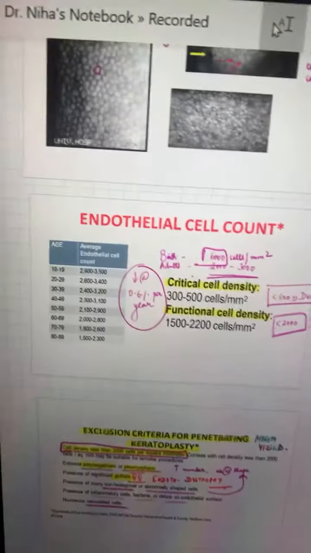Then coming to the next one, you are having the functional cell density. So let me show you what is actually the functional cell density. And I'll definitely say that if you have not gone through this video, it is worth looking at. See this, the endothelial cell count.